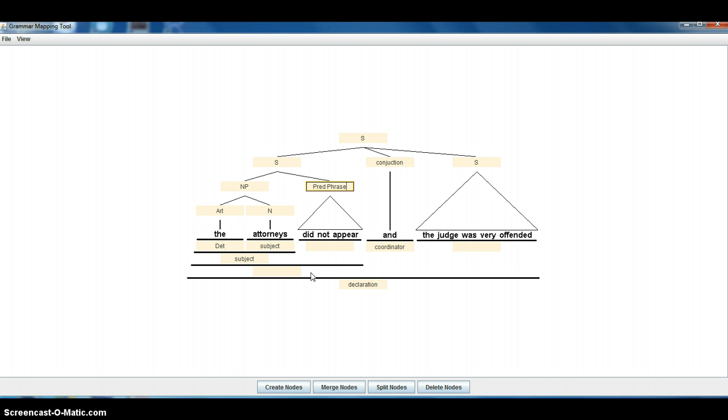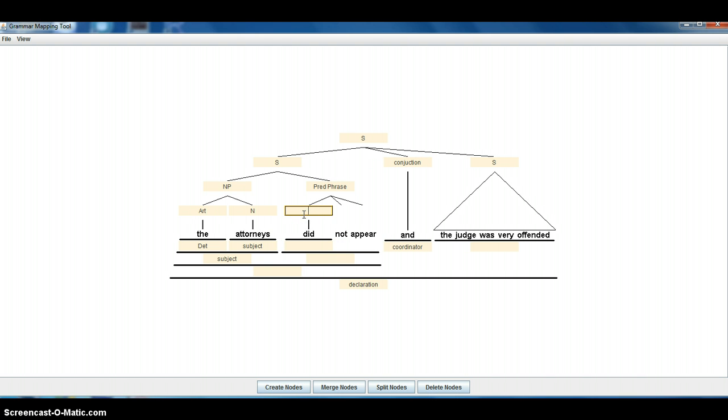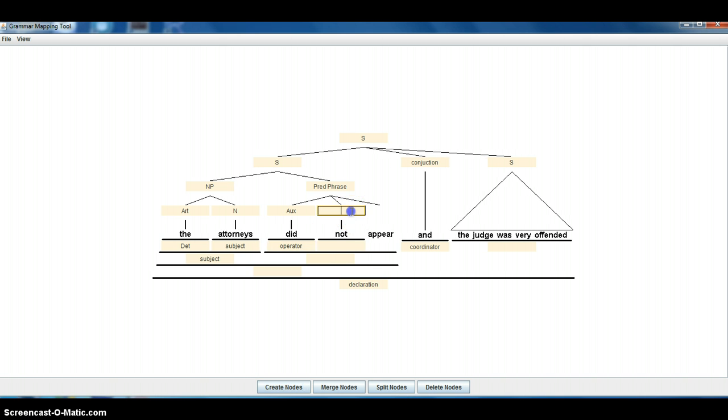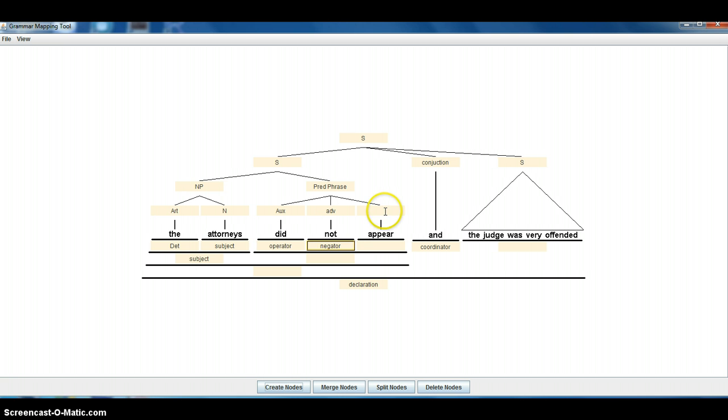Okay, did not appear, and now we have an aux. Again, we have a negative here. So we have an aux, and then we have the operator did. Here we have our adverb, which is the negator, right? And then here we have the verb, the lexical verb, which is appear. And that's going to be the predicate, and then did not appear is going to be the predicate.